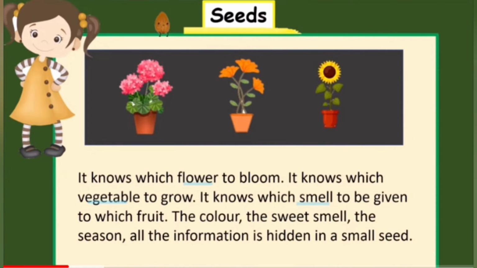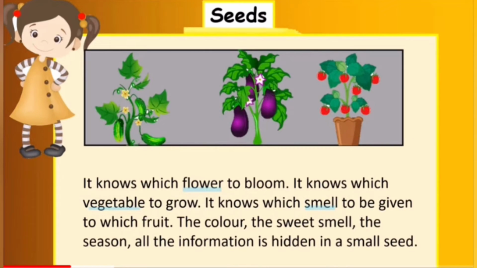It knows which flower to bloom. It knows which vegetable to grow. It knows which smell to be given to which fruit. The color, the sweet smell, the season, all the information is hidden in a small seed.